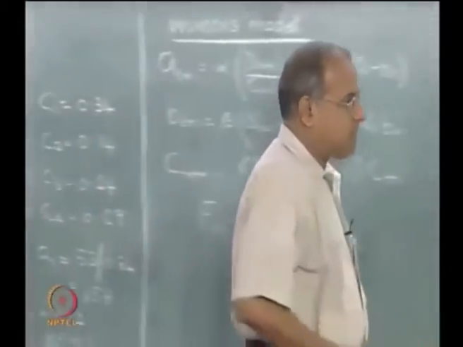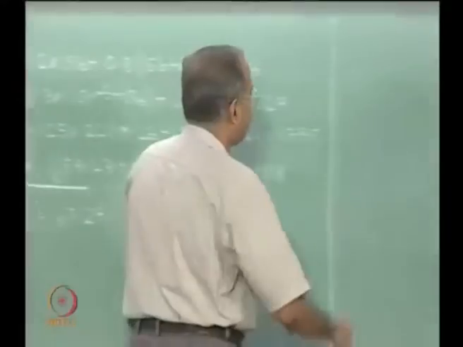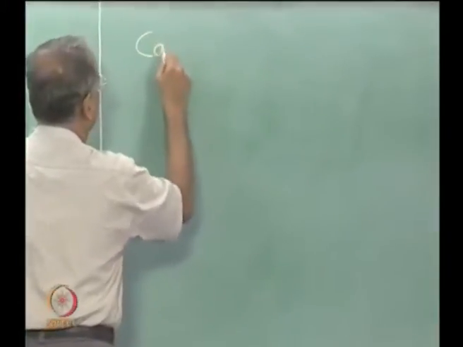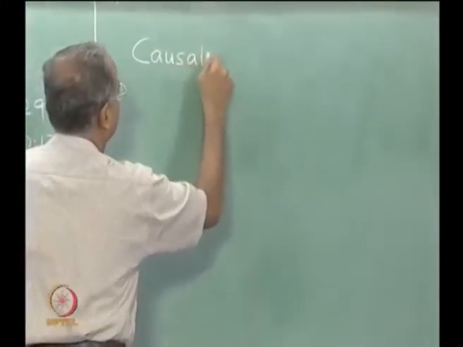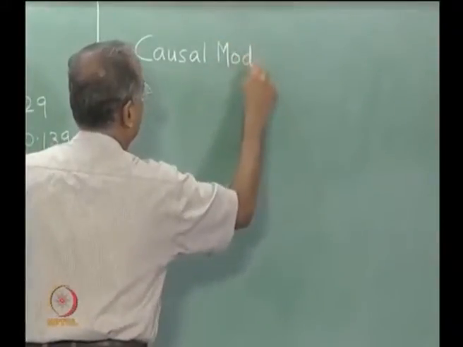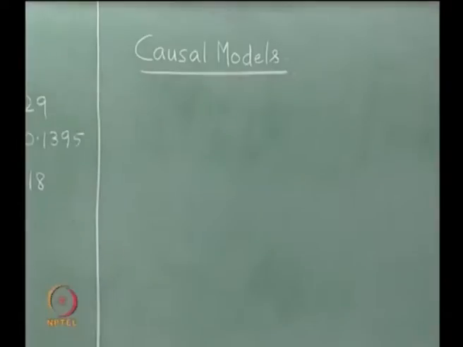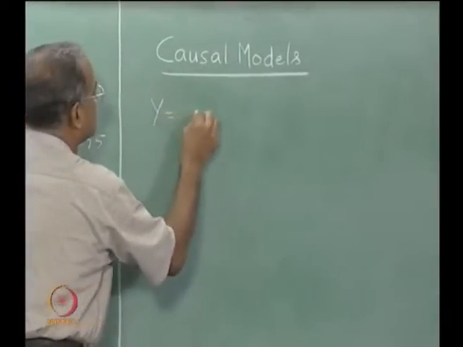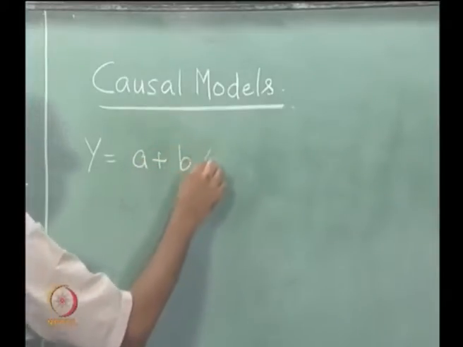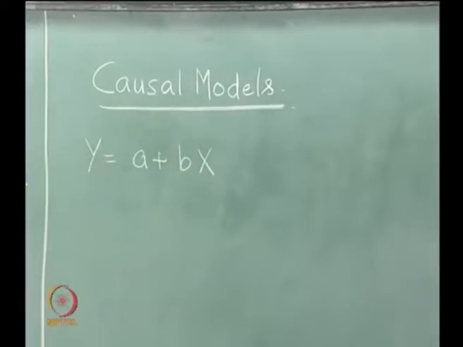The next thing that we will see right now is what are called causal models. In the causal models we try and fit something of the form y is equal to a plus bx, where y is the variable that we are actually trying to forecast.